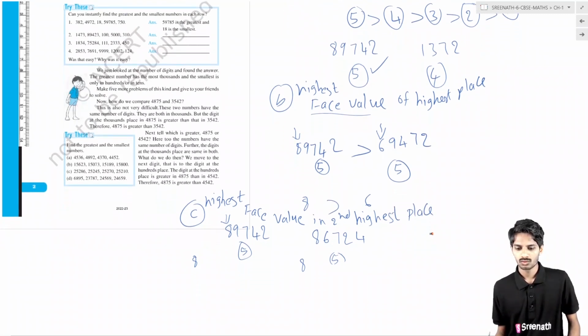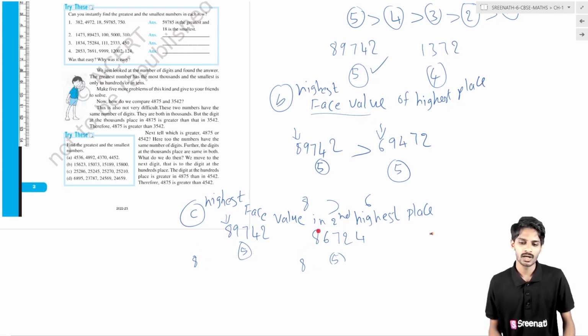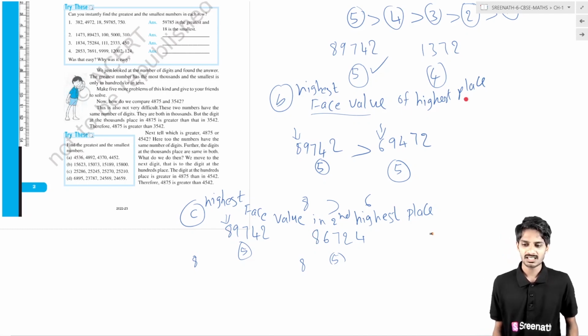Basically, if the face value in the first highest place is the same, here the face value is 8 and here the face value is also 8, then we have to look for the second highest place. What is the second highest place here? The second highest place is this. In this number the second highest place is this.